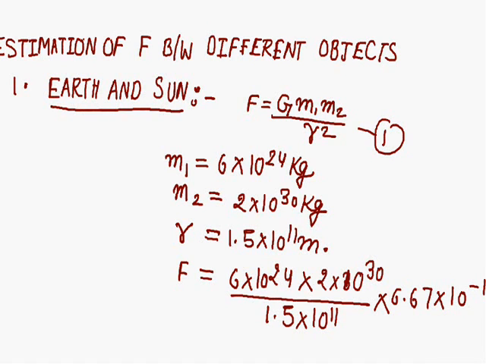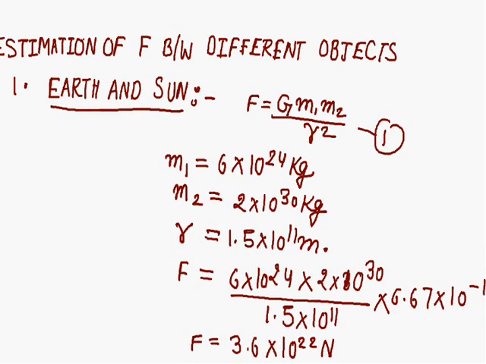By solving this equation we get the gravitational force F between Earth and Sun equals 3.6 into 10 raised to power 22 Newton. This gravitational force is so large and keeps Earth bound to the Sun.